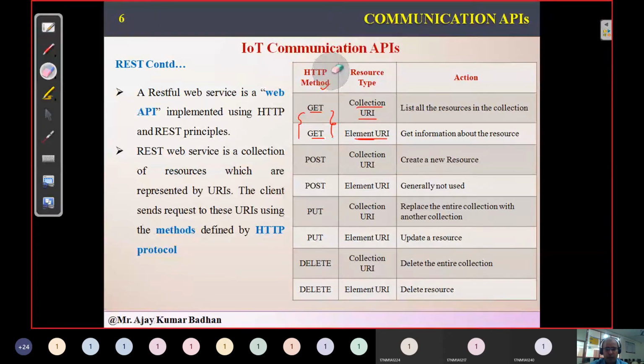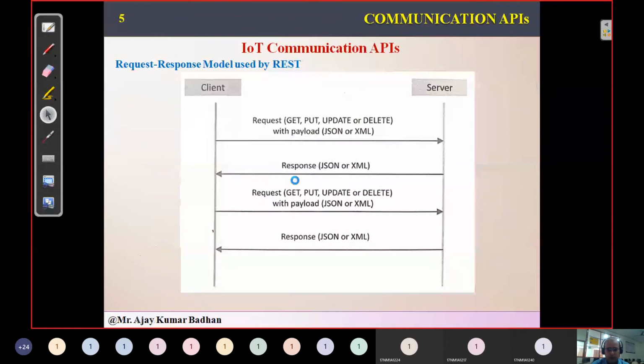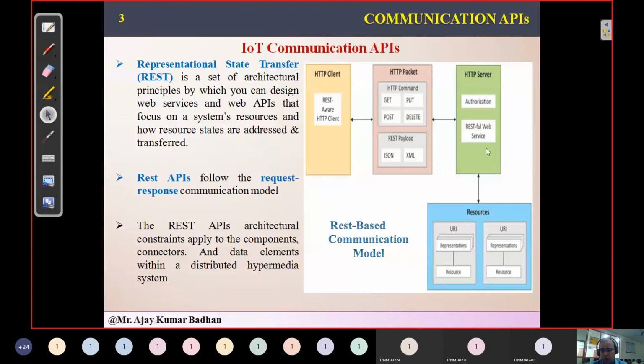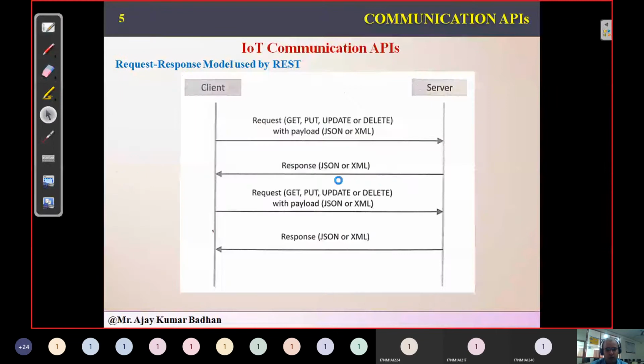As I represented in the previous slide, I'll show it back once again so that you can understand. That table actually meant between these two. You can see this server is trying to get access. These are the URIs we are calling element URIs and collection URIs. Collection is nothing but all these resources together. Who can access this URI? The server can access. The client cannot directly access. The client can access only with the help of the server. So that is a table between a client and server, showing how we can use those methods.